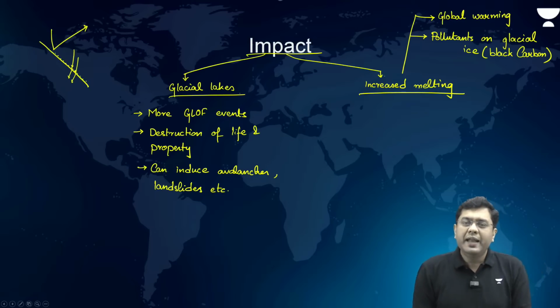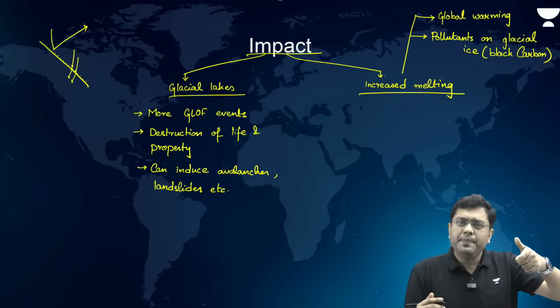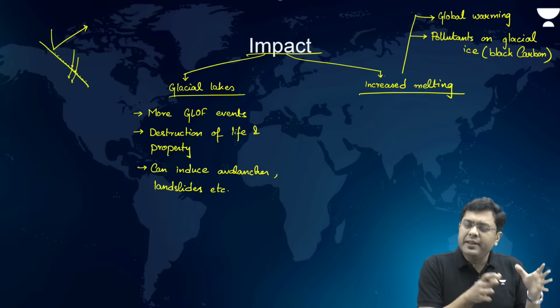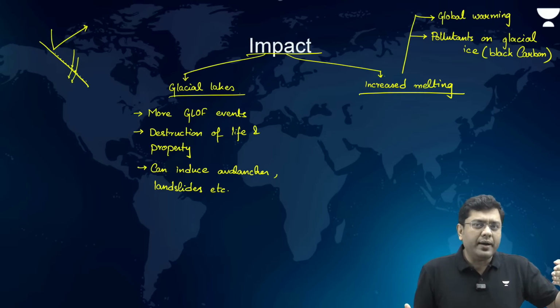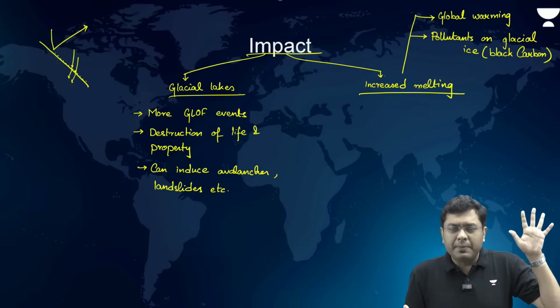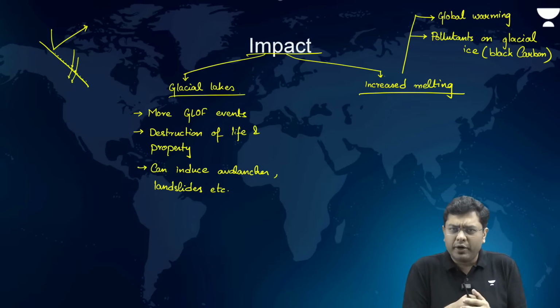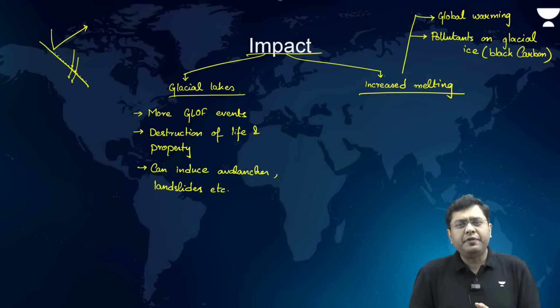Okay. Now, this increased melting, what can be its consequences? In the immediate short run, and listen to this very carefully, the river flow will increase. The water in the rivers will increase, causing floods in various areas. But in the long run, once the glacial ice has completely melted, let's suppose 500 years from now, or 500 years is a very long timeline, it can happen in 100 years also, given the rate of warming that we are looking at.